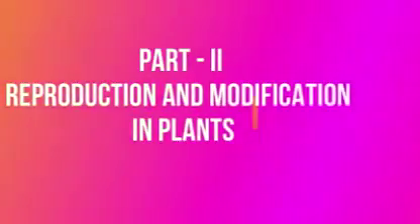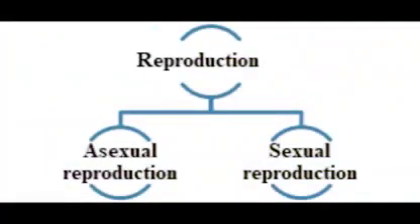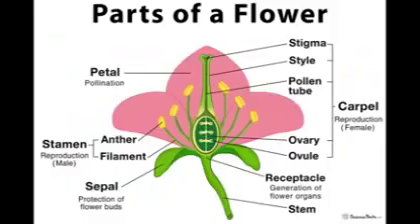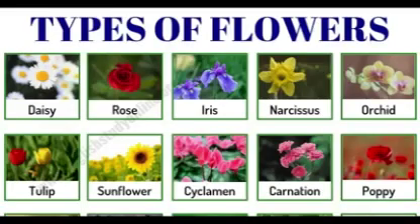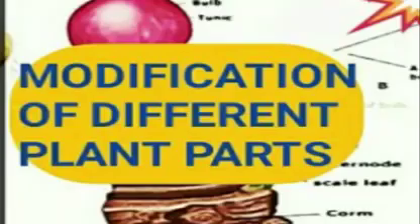This video is the continuation of the first lesson video. The name of the lesson is Reproduction and Modification in Plants. In part 1 video, you all understood about the topic reproduction, types of reproduction, parts of flower and types of flower. Now, we are going to see a very interesting topic: pollination, fertilization and modification of plant parts.